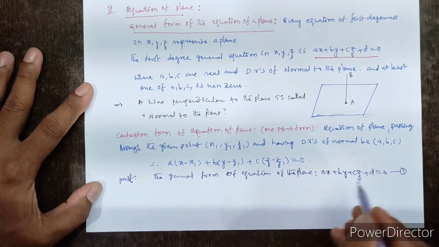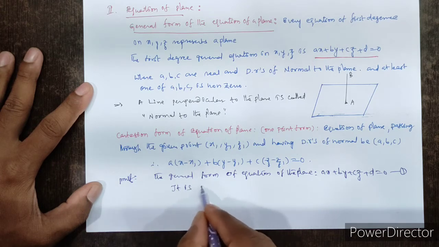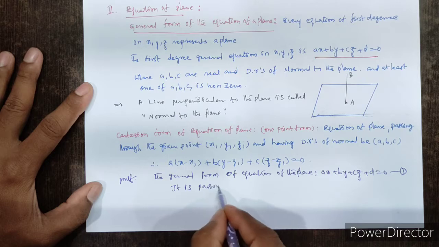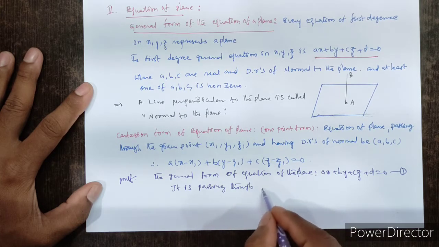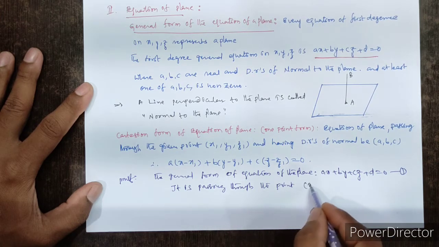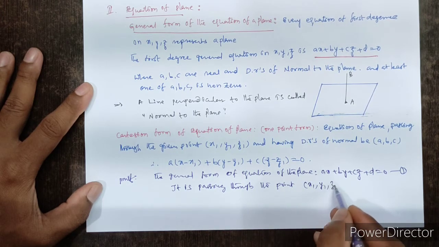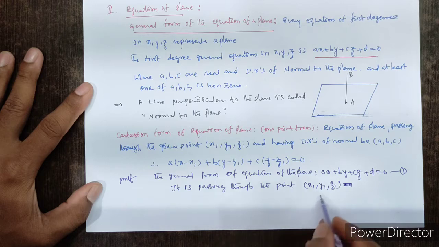This is equation number 1. It is passing through the point (x1, y1, z1).